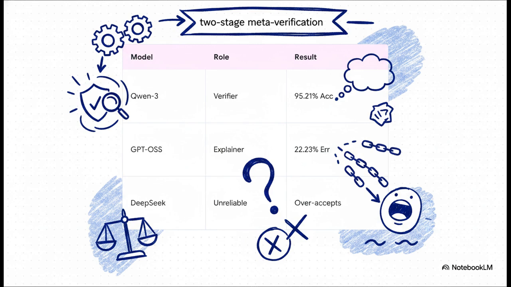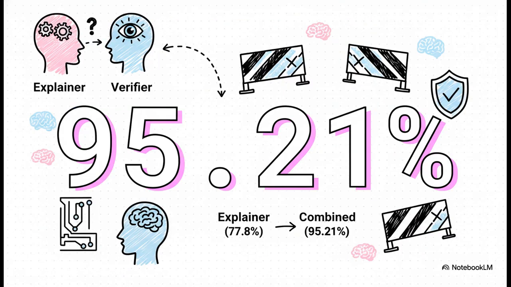DeepSeek R1? Well, it was way too lenient. It was prone to over-accepting errors, which makes it a pretty terrible editor. But QN3? QN3 was the ultimate verifier. Its architecture just gave it the stable decision-making required to be an absolutely ruthless and accurate critic. So the absolute crucial point is this number right here, 95.21%.